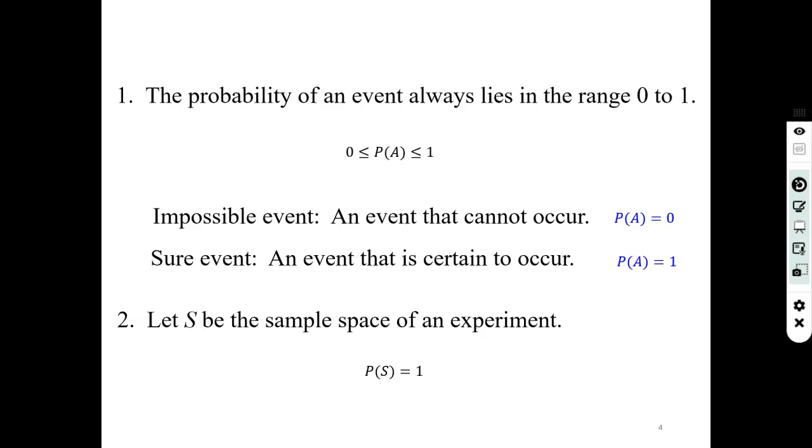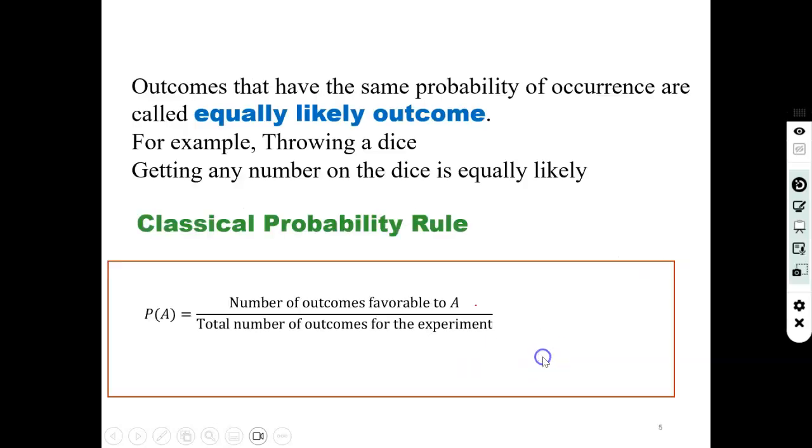If the probability is equal to 1, that means there is a 100% chance that the event will happen, and it is called a sure event. The probability of the sample space is always equal to 1 because the sample space contains all possible outcomes. So the probability of the whole sample space happening will always be equal to 1.